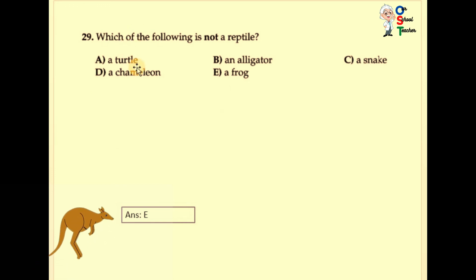Question number 29. Which of the following is not a reptile? Turtle is a reptile, alligator is a reptile, snake is a reptile, chameleon is a reptile. Okay, frog is not a reptile. A is correct.